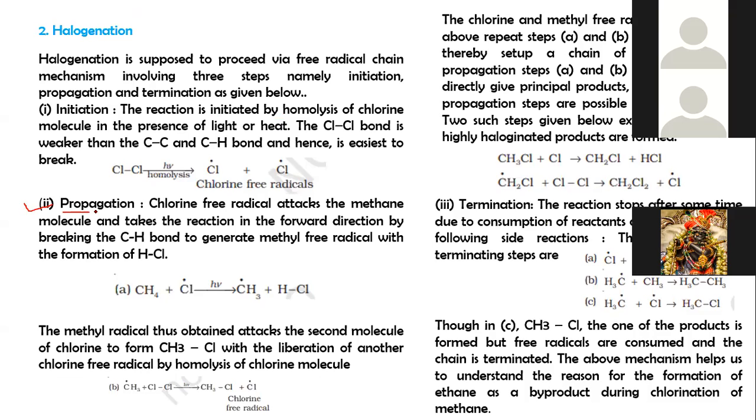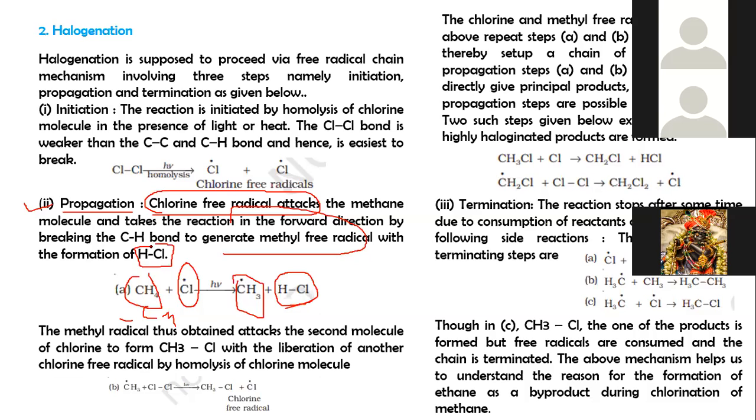The second step is the propagation step. When the chlorine free radical attacks methane, it forms the methyl radical. The reaction proceeds in the forward direction, breaking the carbon-hydrogen bond, to generate the methyl free radical with the formation of HCl, hydrochloric acid.